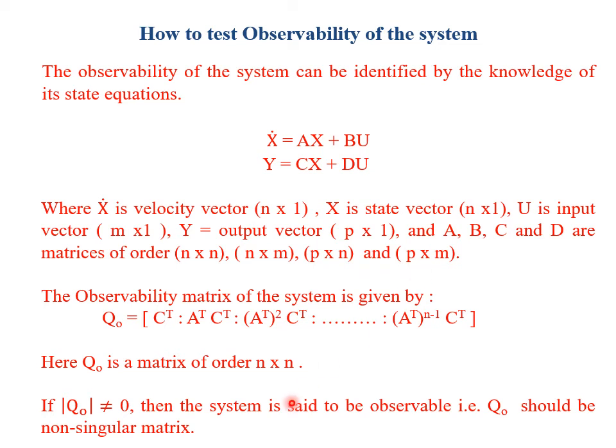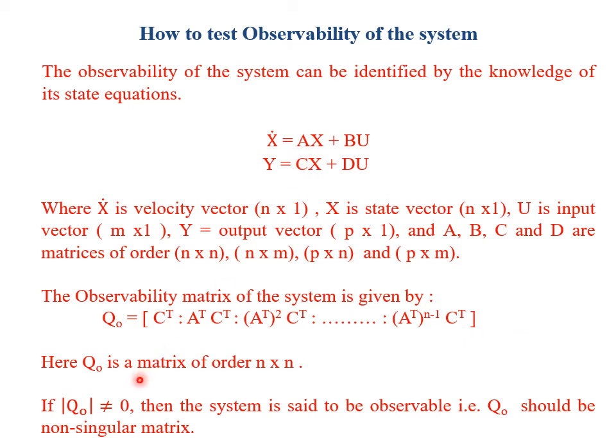Now, the observability matrix of the system is given by Q naught equals [C transpose : A transpose C transpose : A transpose squared C transpose : ... : (A transpose) to the power n minus 1 C transpose], where A transpose is the transpose matrix of A and C transpose is the transpose matrix of C.